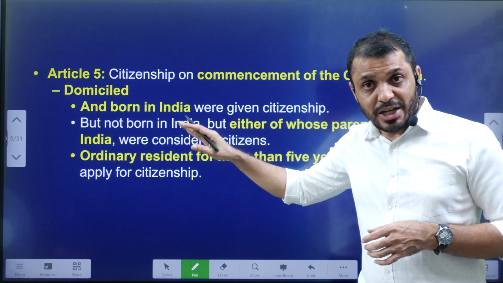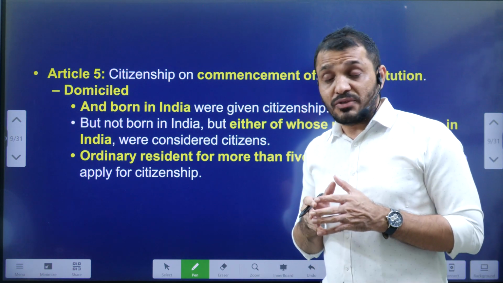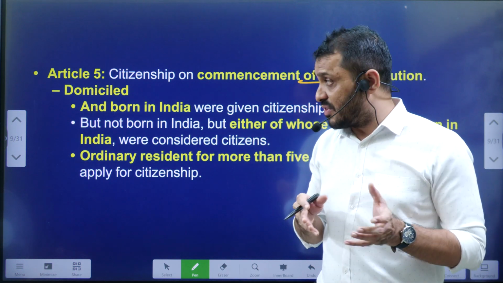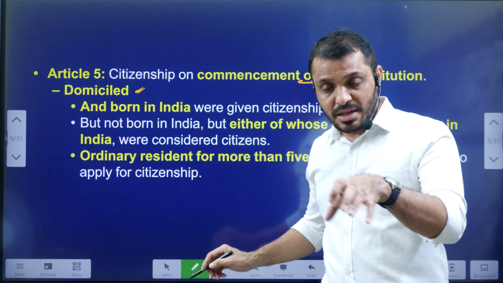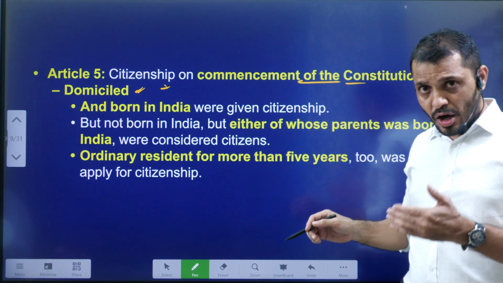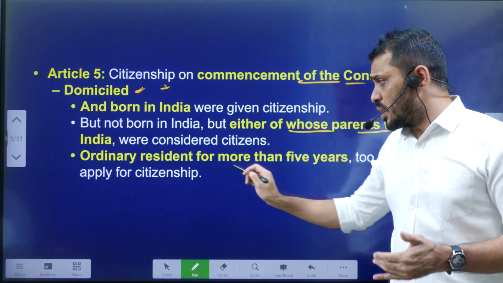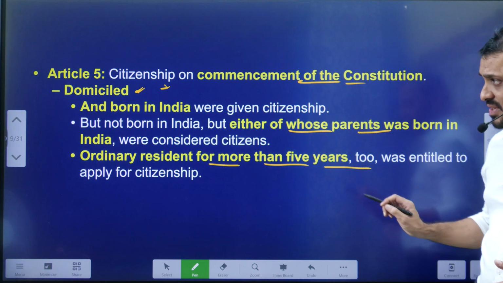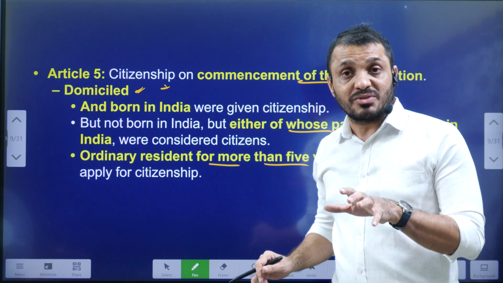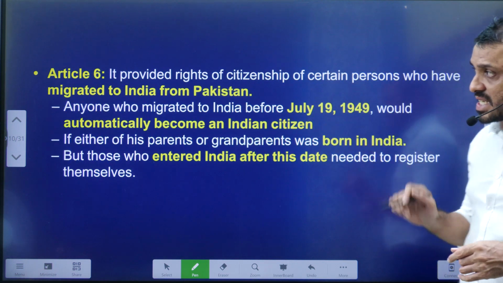Now let's see Article 5 to Article 11 easily. So what are these articles going to describe? Article 5 says that at the time of Constitution commencement, that means 26th November 1949, a person who is domiciled, that means a permanent resident of India, plus born in India, or either of whose parents was born in India, or who has ordinarily resided in India for more than 5 years. That means domicile plus any one of these conditions. If the person satisfies them, then the person is given Indian citizenship according to Article 5. Very, very important.